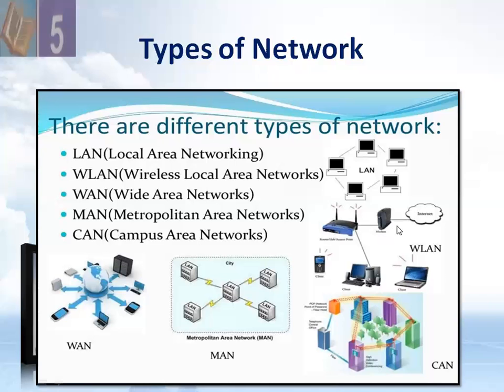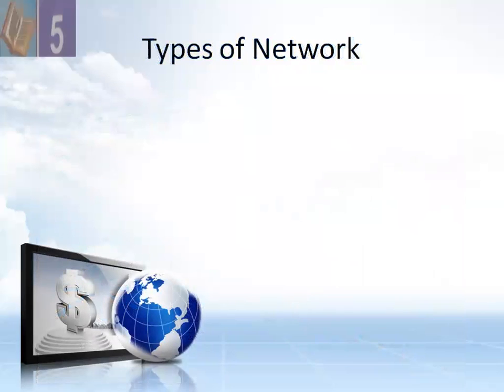So here on the diagram, you can view the pictures of all types of network: LAN, local area network; WAN, wide area network; CAN; here MAN; WAN, the wide area network. This is a wireless area network, WLAN. So we have different types of network. So remember that when different computers are connected with each other, this is called a computer network. And we can classify computer networks in different types.